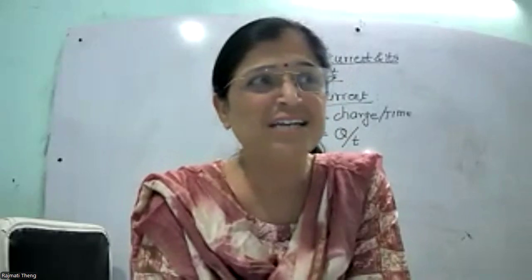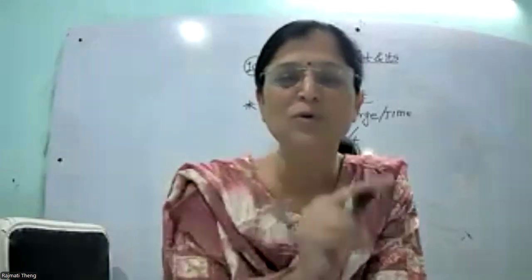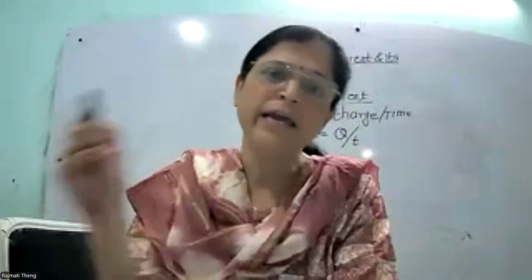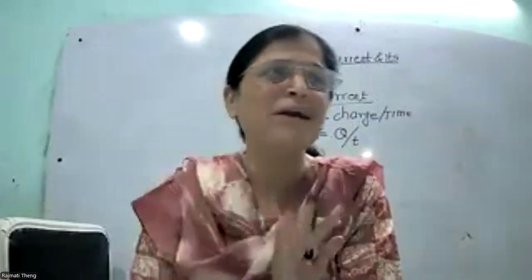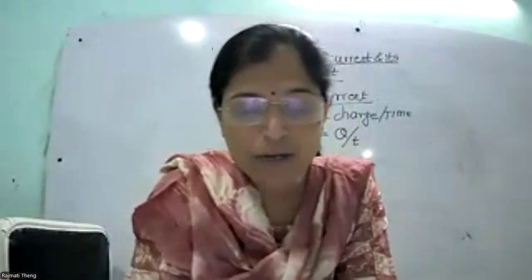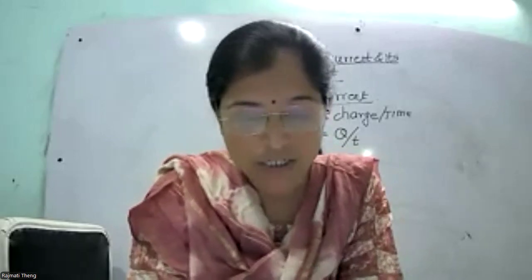Okay, means from the silver, electric current is smoothly transferred. What about the aluminum? Electric current passes but not smoothly. So aluminum क्या है? Resistor है. Greater resistance for the aluminum as compared to silver.